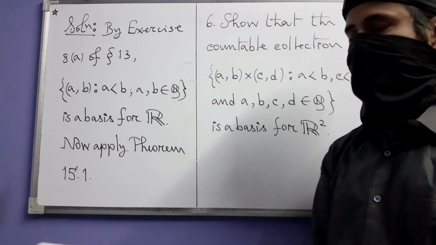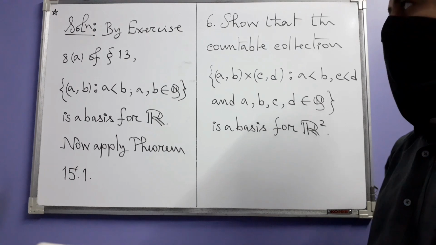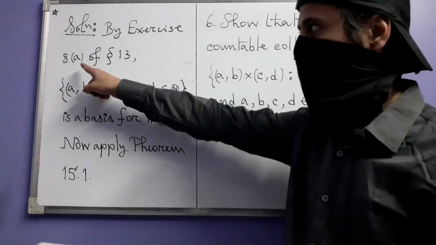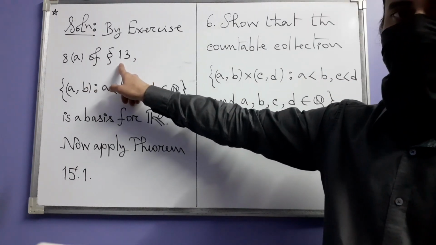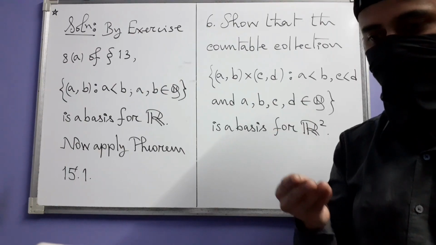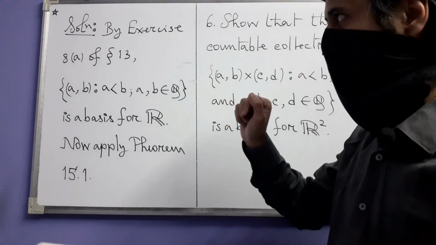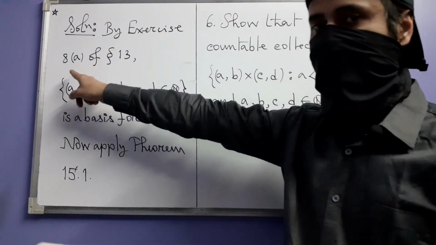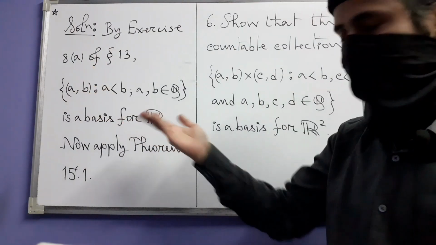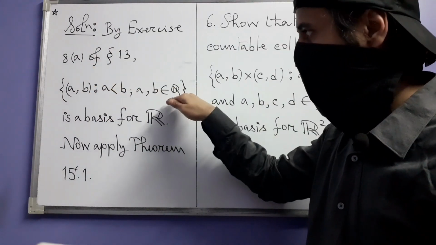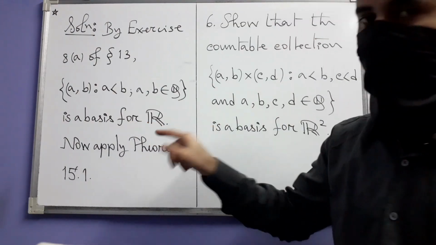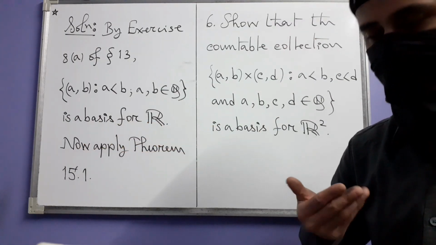And the solution is very compact, a short solution. By exercise 8a of section 13, the section named basis for a topology. At the end of that section, you have exercise 8, where part A has this fact, that this collection is a basis for the topological space R, that means our line.